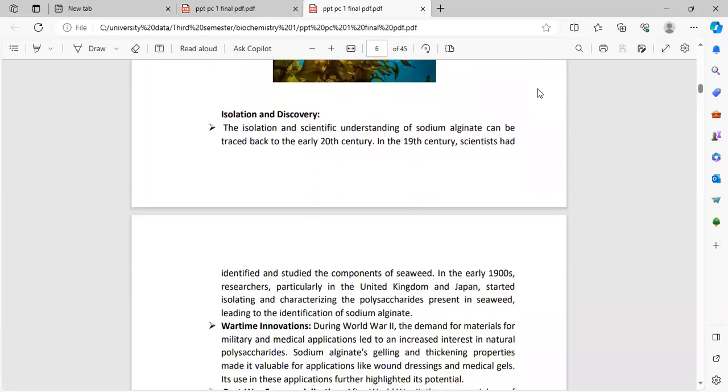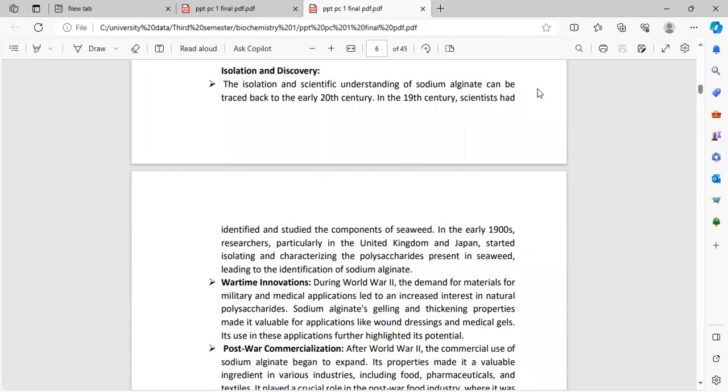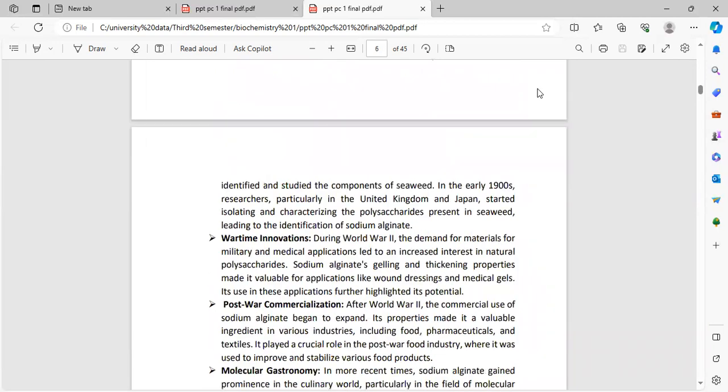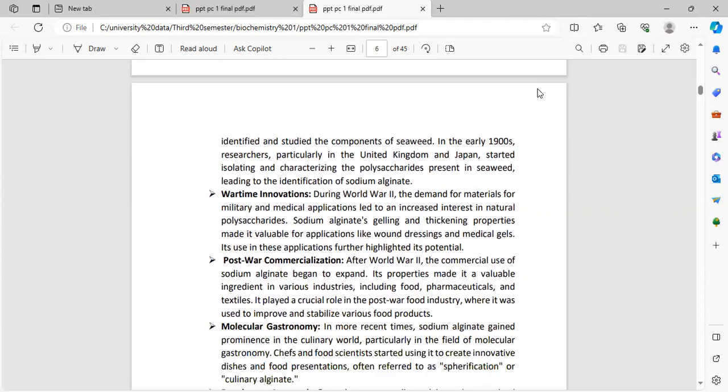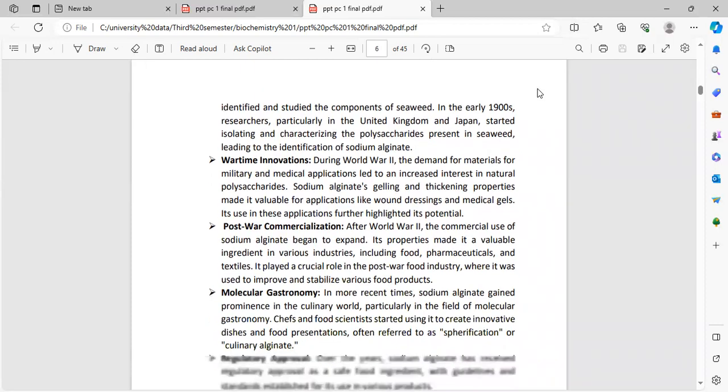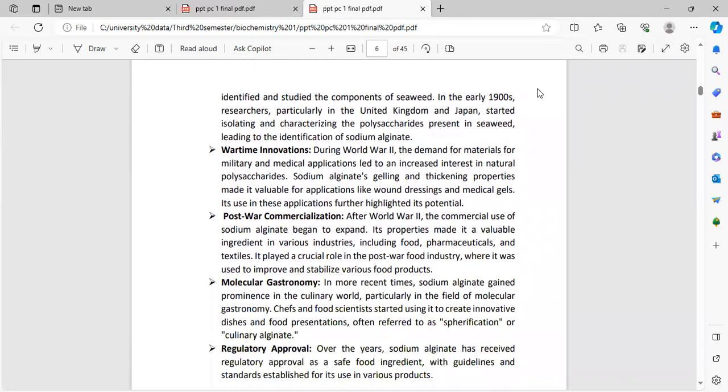Isolation and discovery. The isolation and scientific understanding of sodium alginate can be traced back to the early 20th century. In the 19th century, scientists had identified and studied the components of seaweed. Researchers, particularly in the United Kingdom and Japan, started isolating and characterizing the polysaccharide present in seaweed, leading to the identification of sodium alginate.